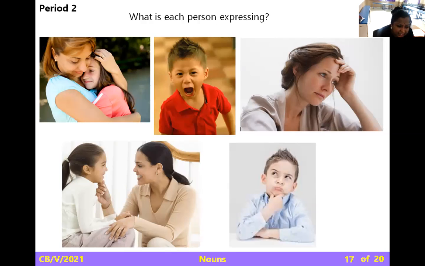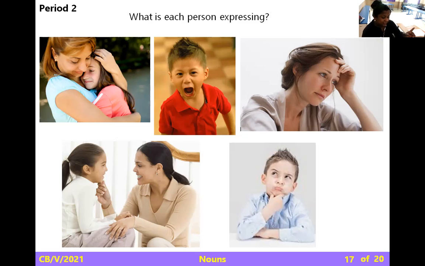Now, what is each person expressing here? One person is hugging and consoling maybe. One boy is expressing anger. He is giving some expression. One mom is very sad, upset. One mama is giving affection, love to the child. One boy is thinking about something and angry. So these, you can see it, right? You can feel that these are some emotions.